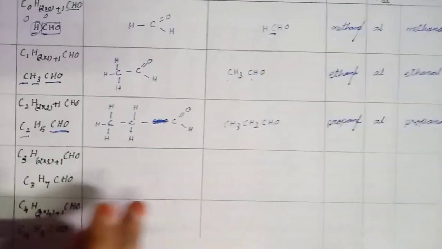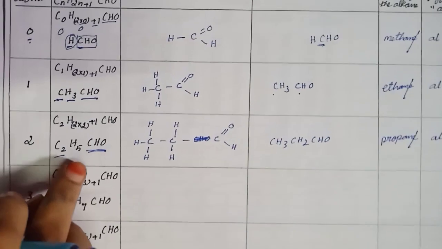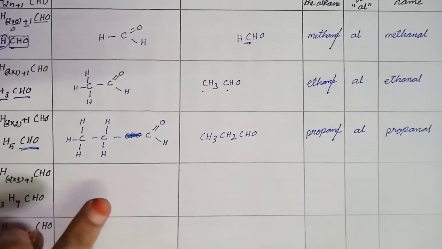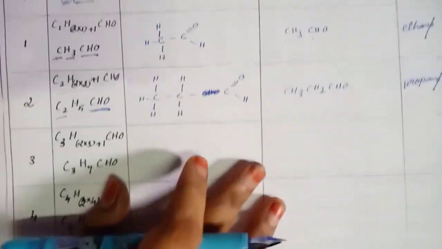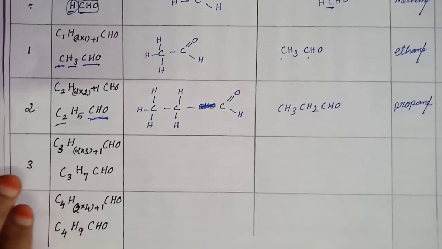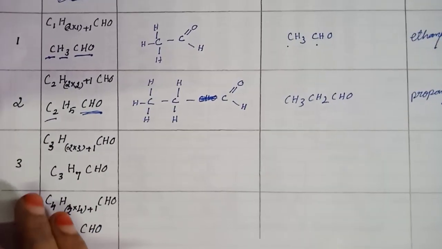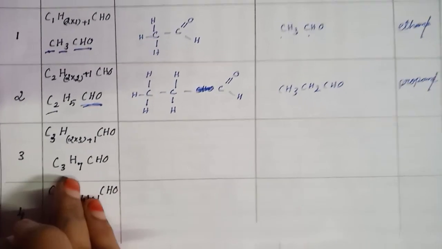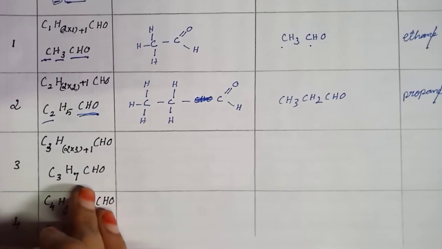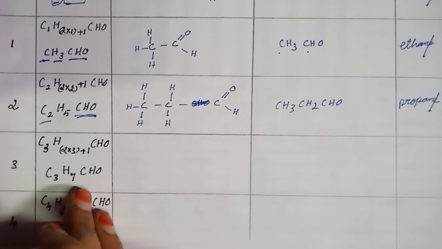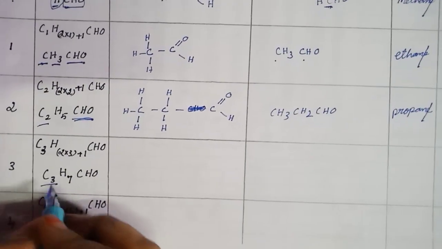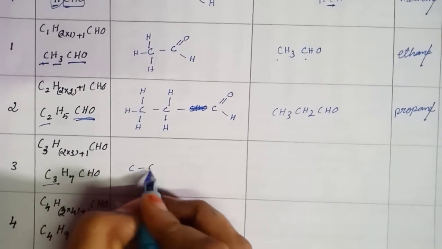This is the name for C2H5CHO, that means propanal. And next one, number of carbon atoms 3. I substitute in the general formula and get C3H7CHO.